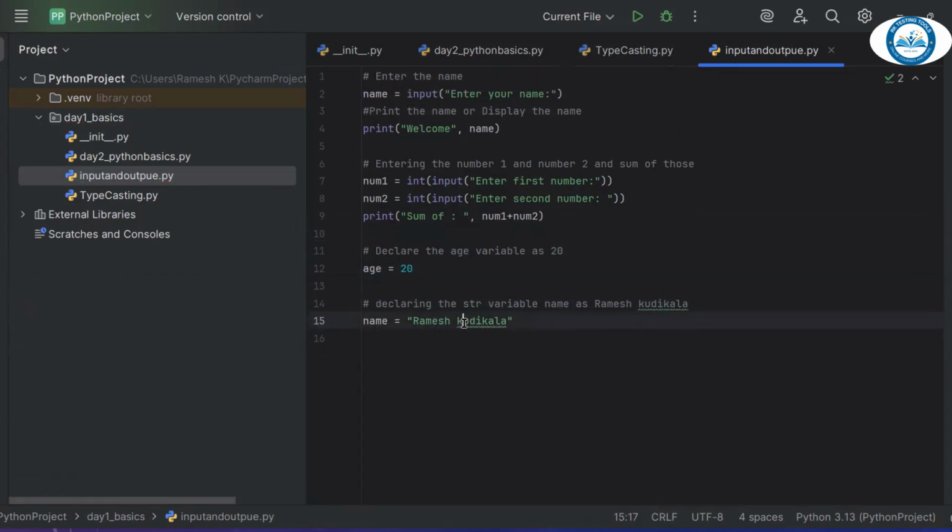This is the single line comment. You can use the hashtag and write multiple such comments, no problem.